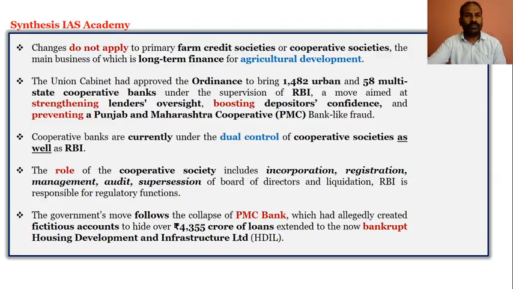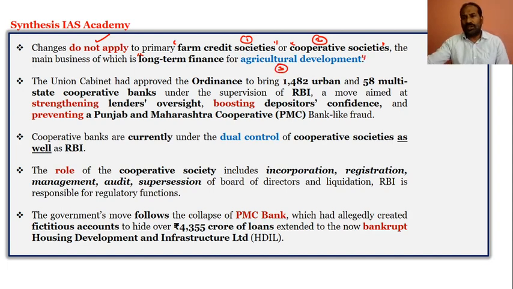And now we will also focus on where the changes do not apply. As we have already spoken about the state registrars of cooperative societies under the state laws, which will not be affected, the changes also do not apply to the primary farm credit societies, to the cooperative societies whose main business is long term finance for agricultural development.